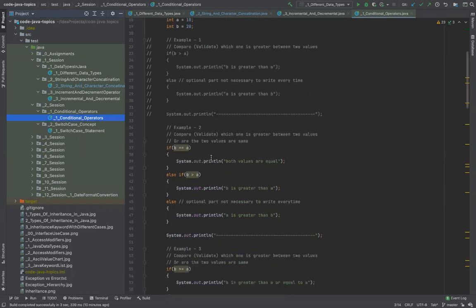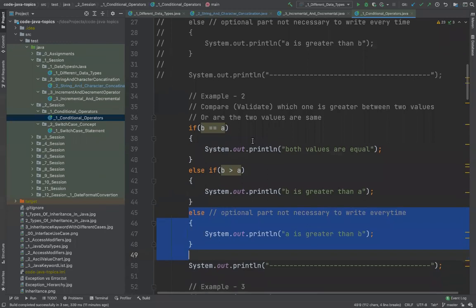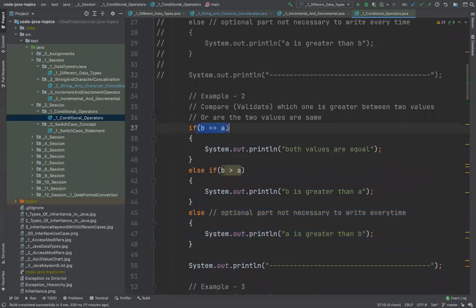If conditions, as the name suggests, are pretty fundamental: if some condition is true, then do something. If some other condition is true, then do that, and if neither condition is true, then do that. This is the basic logic of conditional operators. The point here is that you need to provide something here, called an expression.